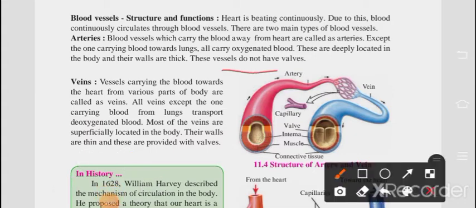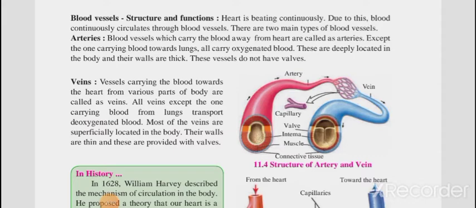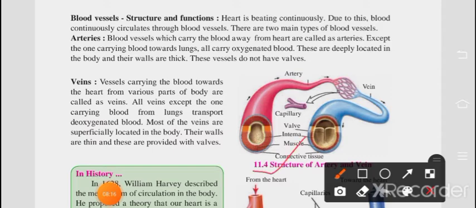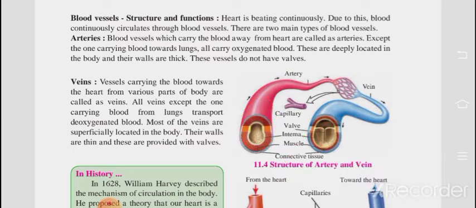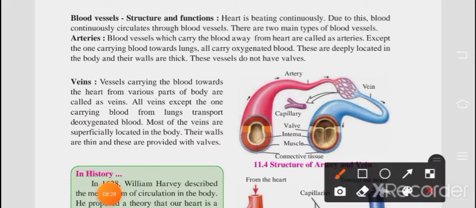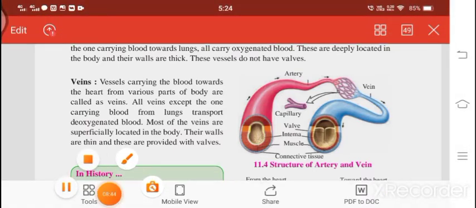These vessels do not have valves. So here you can observe the diagram, structure of artery and vein. You can observe here in the arteries valves are not there, but in veins you can observe valves are there. Okay, now what is a common thing? Lumen is common. This lumen is present in artery as well as vein. Okay, muscles are also there. Next is connective tissue, the tissue which connects the artery and our body.